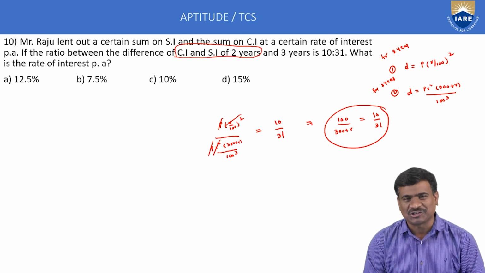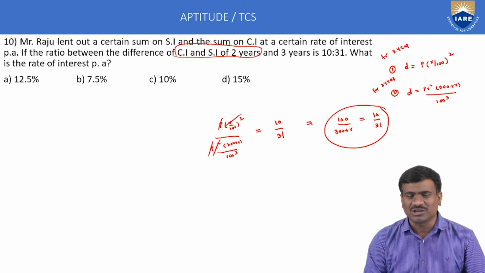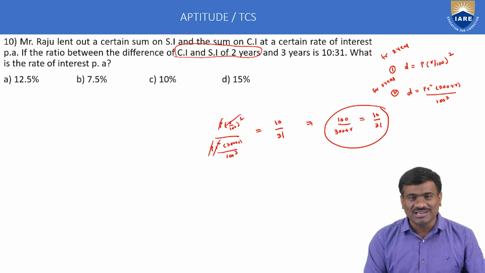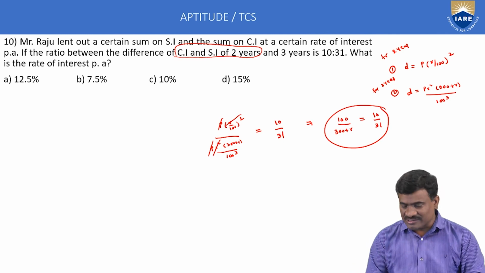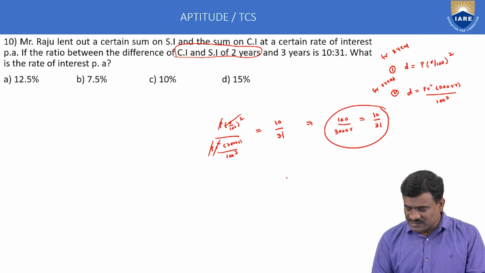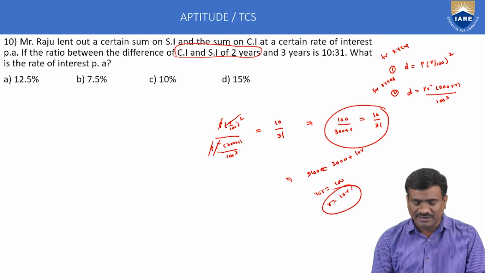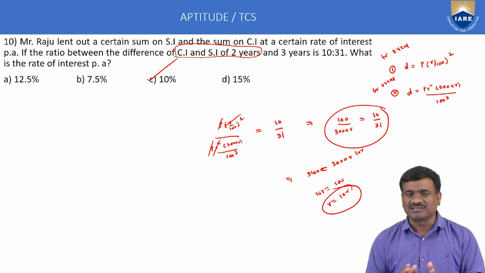Problem method application. If the difference between compound interest and simple interest for 2 years is P into R by 100 whole square, and for 3 years P into R square by 300 plus R by 100 cube, the ratio is equal to 10 by 31. Next part is simplification. 3100 is equal to 3000 plus 10R. 10R is equal to 100. R is equal to 10% per annum. Option C only is correct. This is about the 10th example.